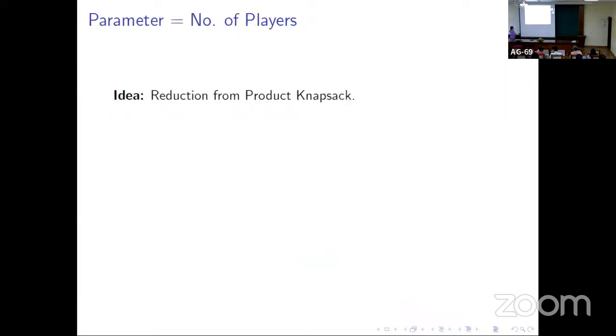First, when the parameter is the number of players, we give a reduction from product knapsack. I would like to explain why this parameter makes sense: in practical scenarios, like in any tennis competition or boxing championship, in every sport, the number of players that participate is constant, right? So this makes a practical parameter. And we give a reduction from product knapsack.